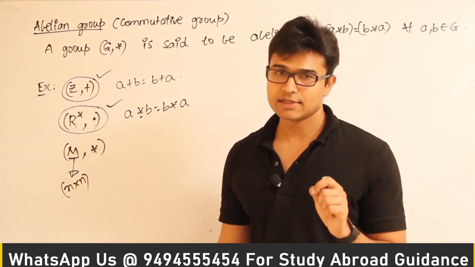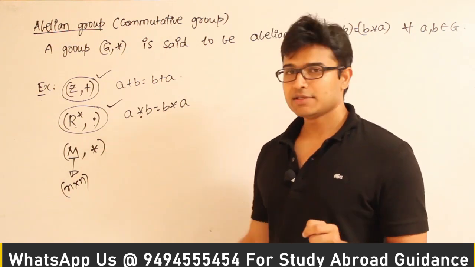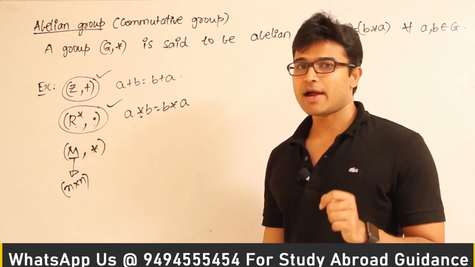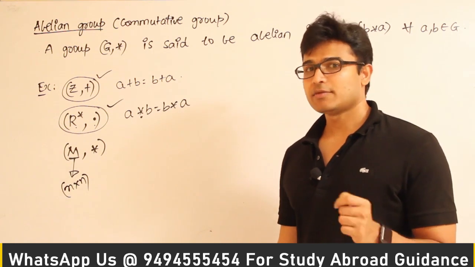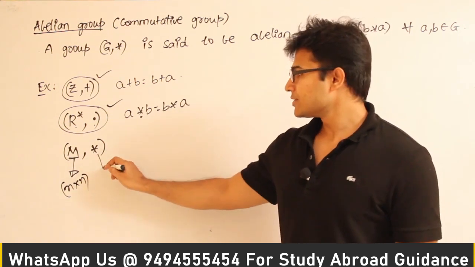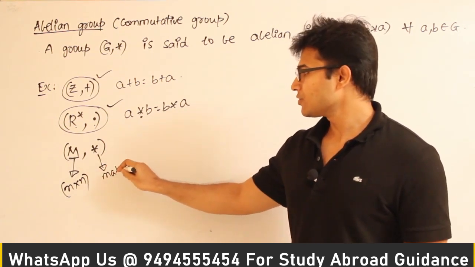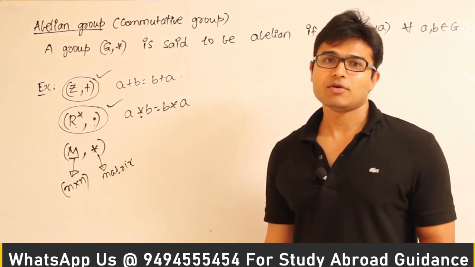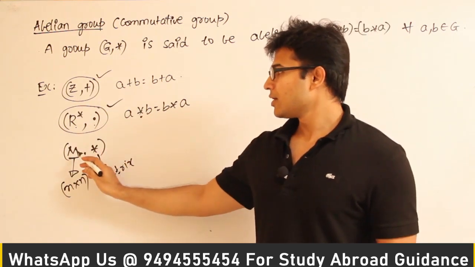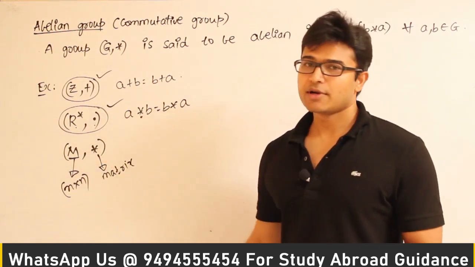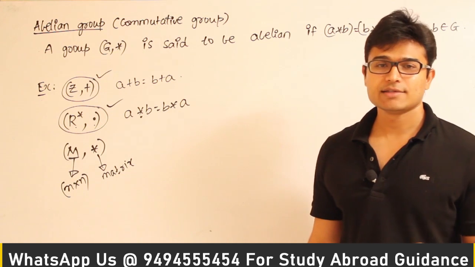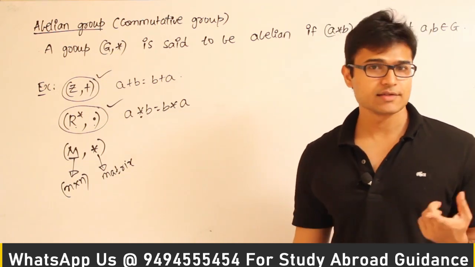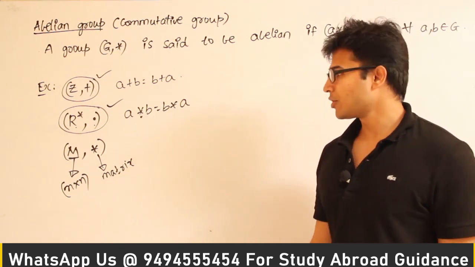Okay, so listen to this carefully. Capital M is the set of all non-singular matrices of size n by n, and star is the matrix multiplication operation. Now what can you say about this particular set over this operation, matrix multiplication? Now let's see whether it is a group or not, because we didn't discuss it, right? Let's see whether it is a group or not.